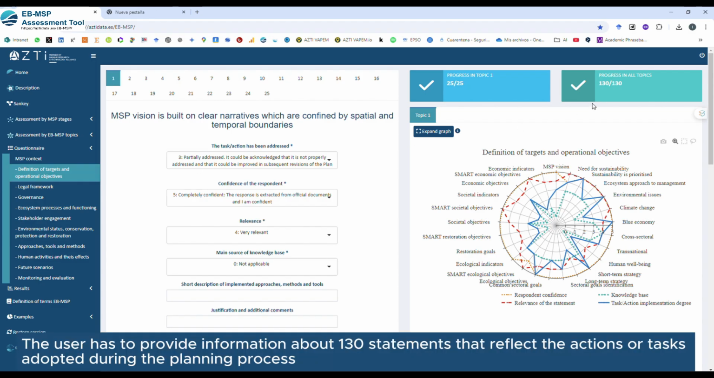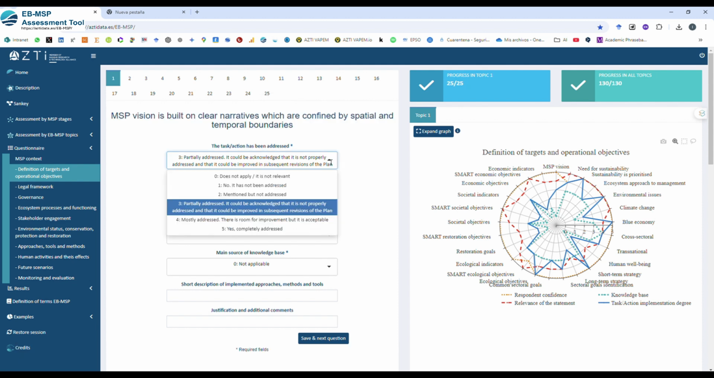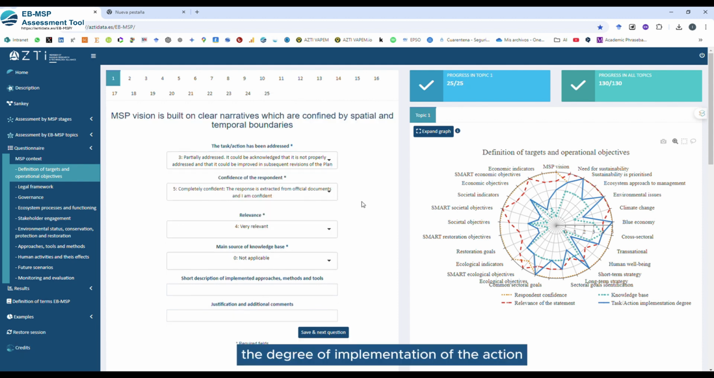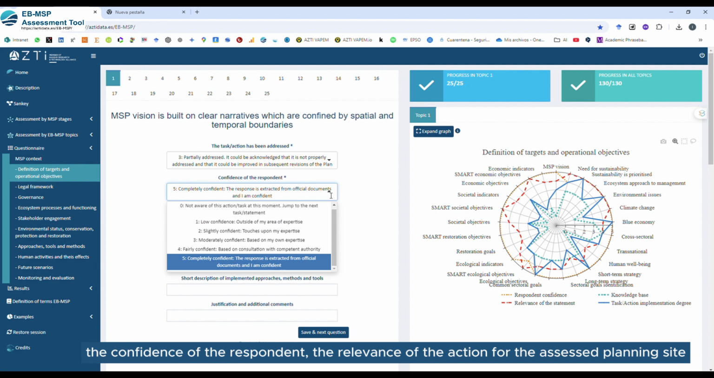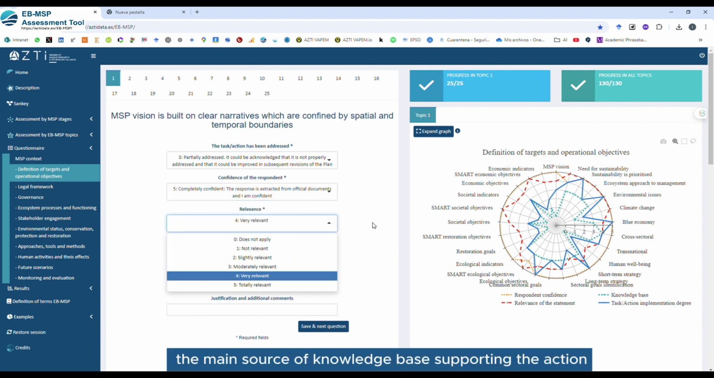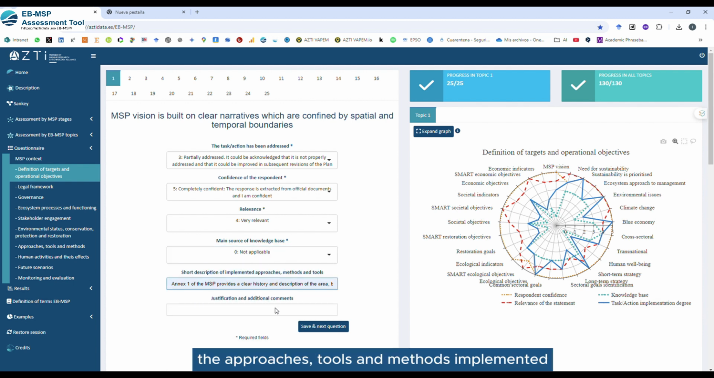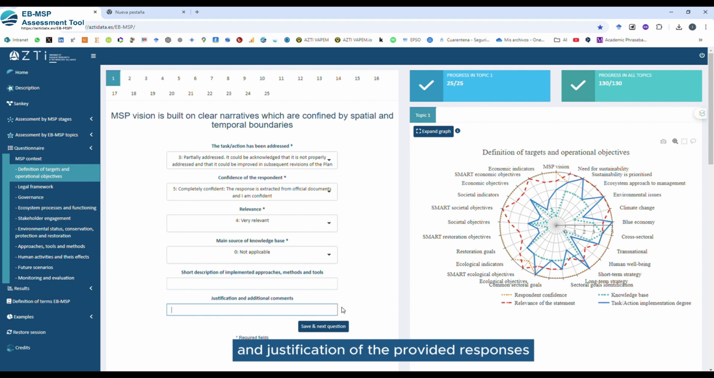The user has to provide information about 130 statements that reflect the actions or tasks adopted during the planning process. For each statement, 6 complementary fields of information have to be provided by the user: the degree of implementation of the action, the confidence of the respondent, the relevance of the action for the assessed planning site, the main source of knowledge base supporting the action, the approaches, tools, and methods implemented, and justification of the provided responses.